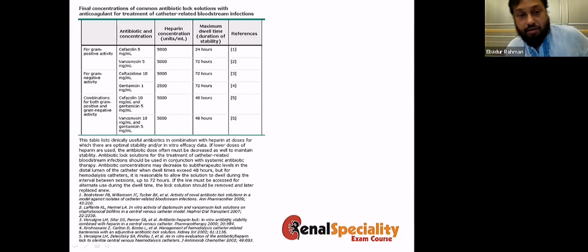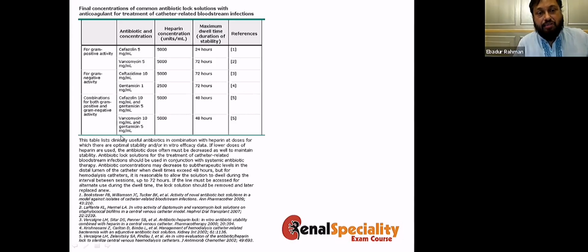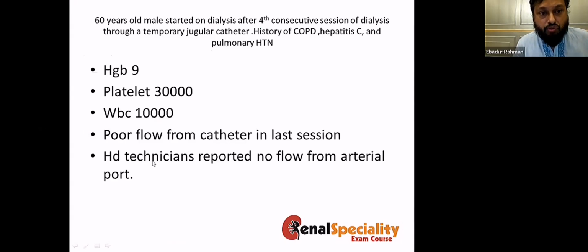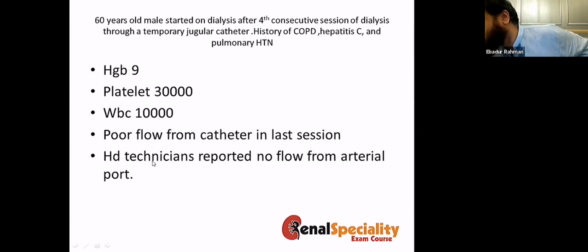And these are the guidelines for the catheter lock. You can use cefazolin, vancomycin, gentamicin, all these things. These are the concentration you should use. I think this is the last one.